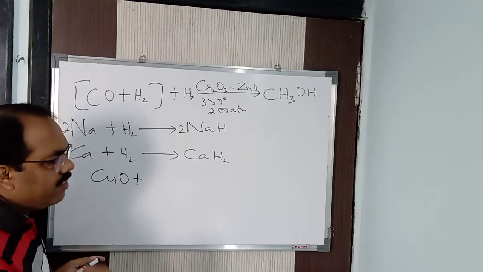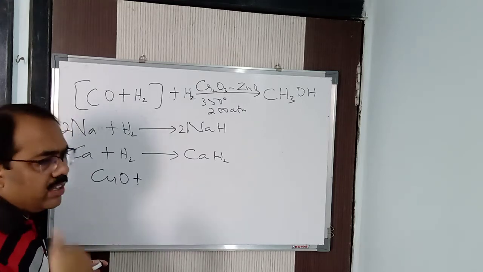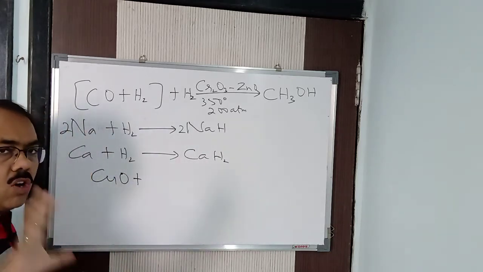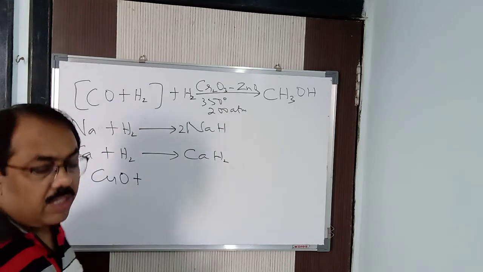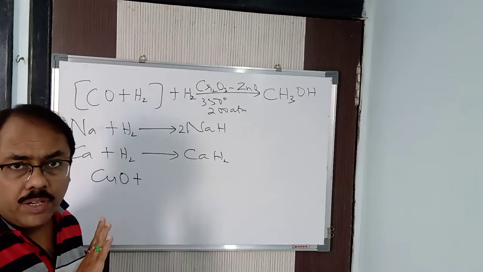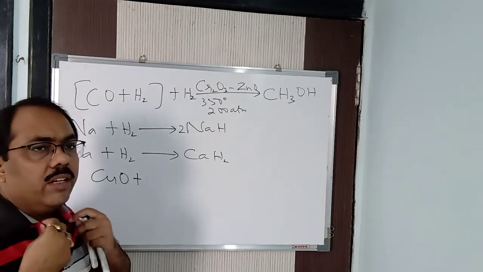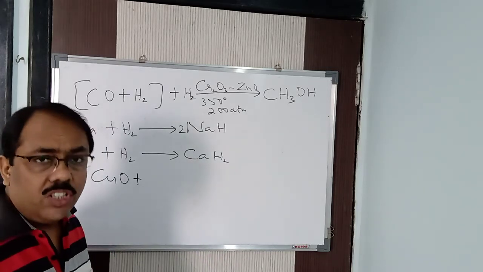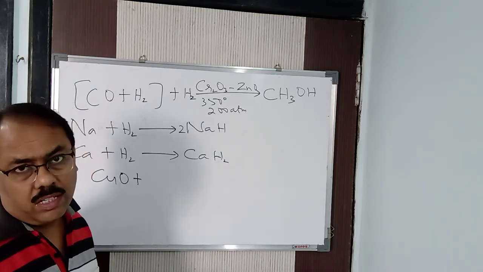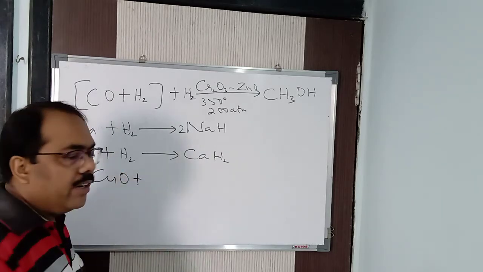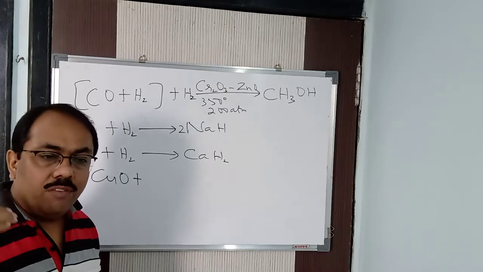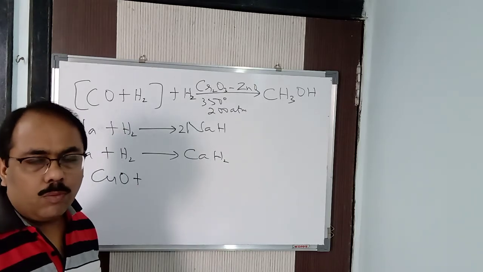Why? Because even if it is reduced, it will again react with oxygen to form the oxide. That means these metals have a strong affinity for oxygen. For that reason, they cannot be reduced by an ordinary reducing agent like hydrogen. Even if reduced, it again combines with oxygen present in the air to form back the respective oxide. So we will reduce the metals which are less reactive, less electropositive in nature.